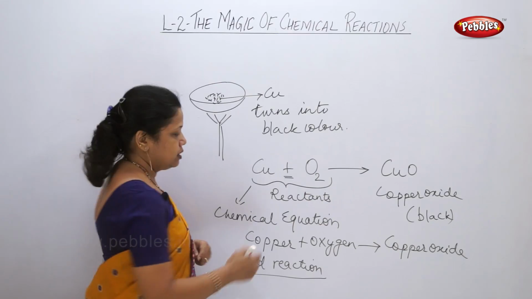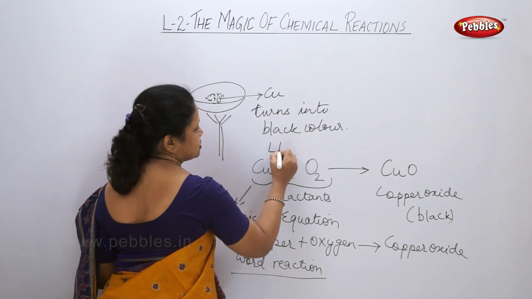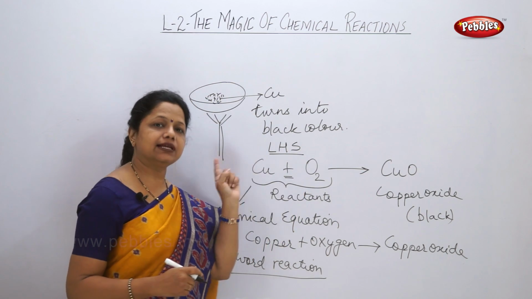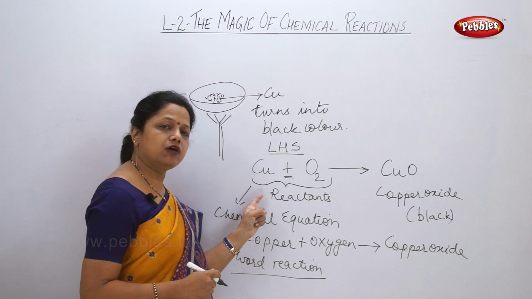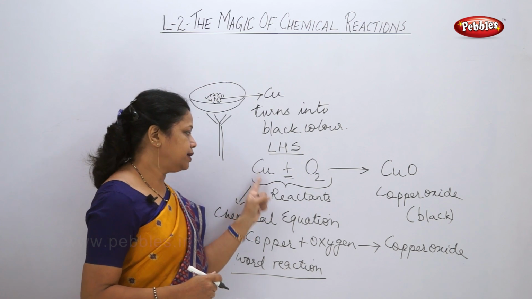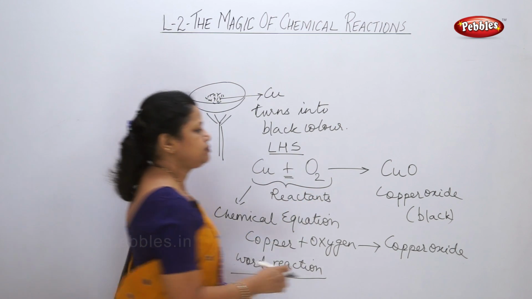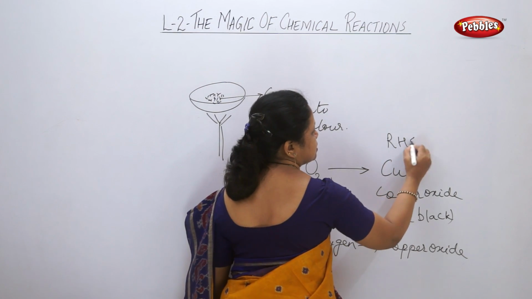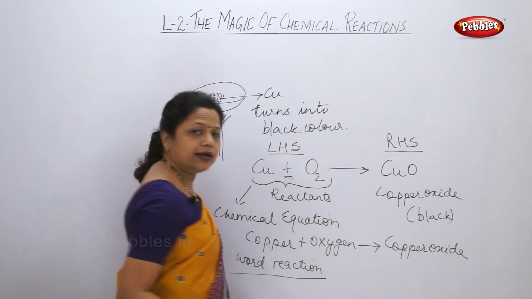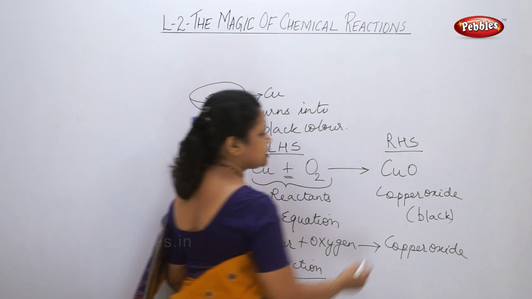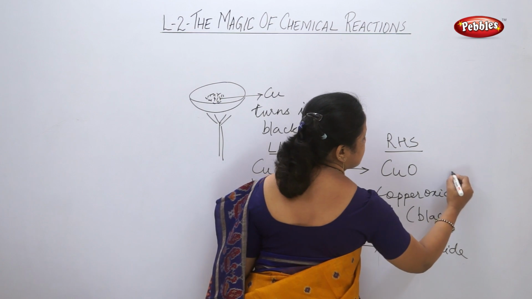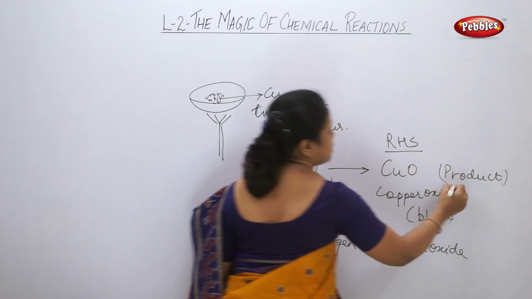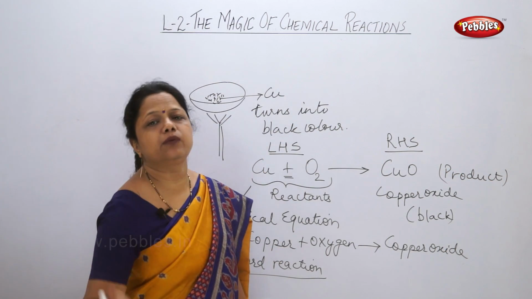So this is called the left hand side, LHS. The left hand side of an equation contains reactants. The right hand side of the equation, RHS, is called the products. Now there can be one product, 2 products, or 3 products.